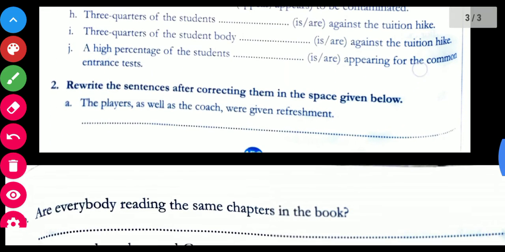Now let us take exercise second. Write the sentences after correcting them in the given space. So we have to see whether there should be any change in the sentence or not. Okay, whether the placement of verb is according to the rules which we have read early right now on the top of the page. So see, the players as well as the coach were given refreshment. So there is no need of change because the sentence is correct. Okay, so there is no change.